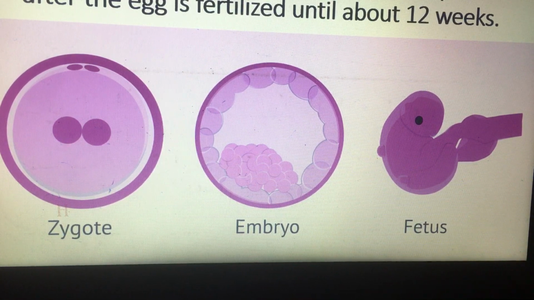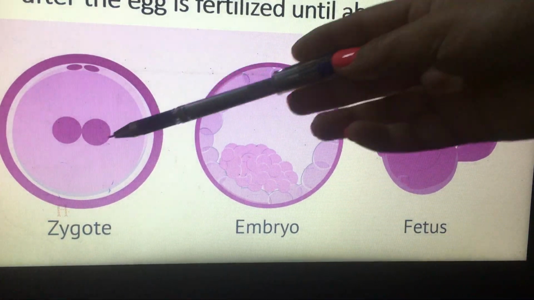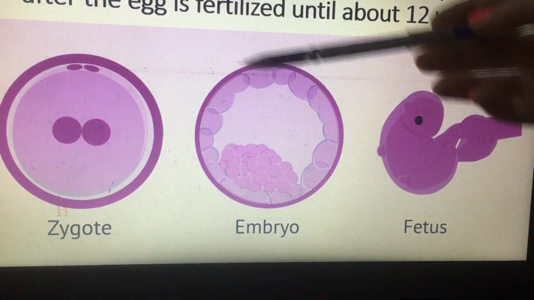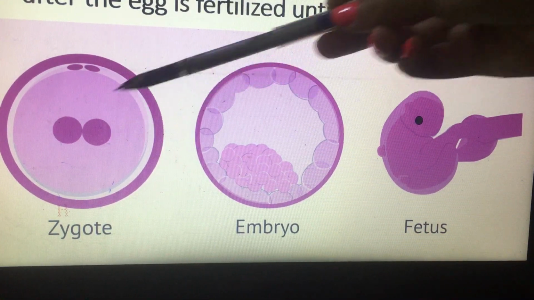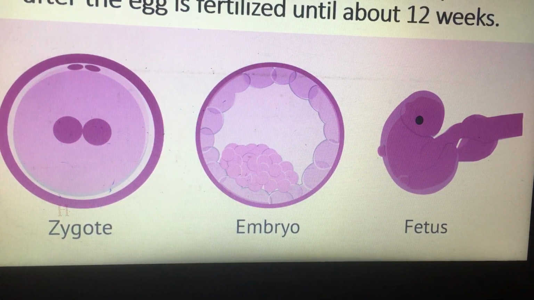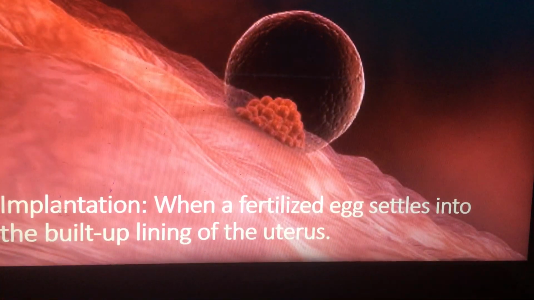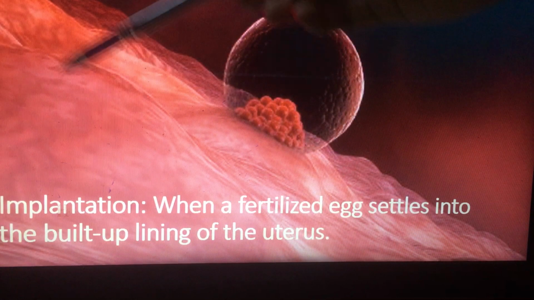And this single cell will grow and divide. After division, the new cells also will divide again. And after 12 weeks, the fertilized egg will become an embryo. So we start with the fertilized egg, which is the zygote, and after division and growing, this zygote will become an embryo. Okay?